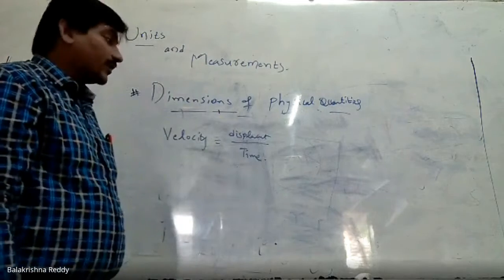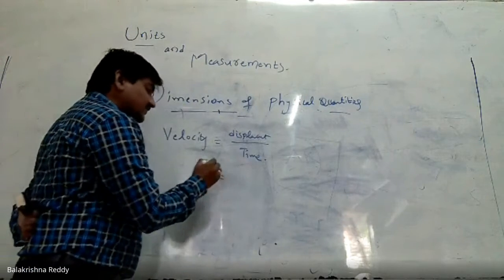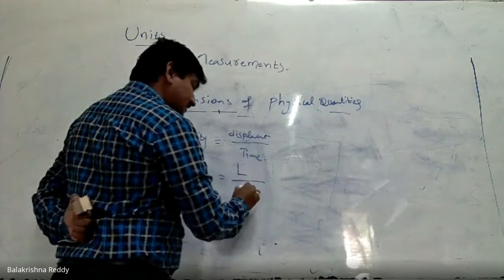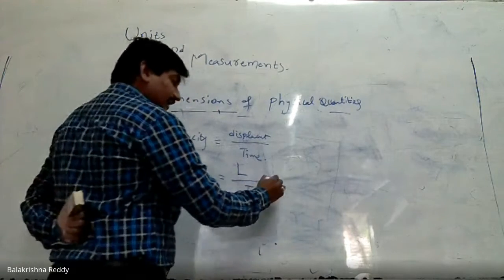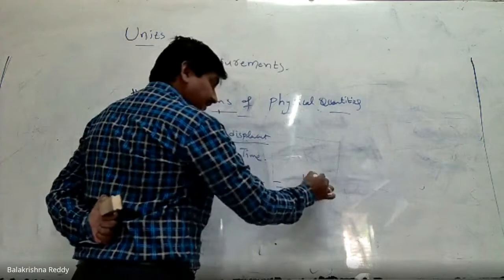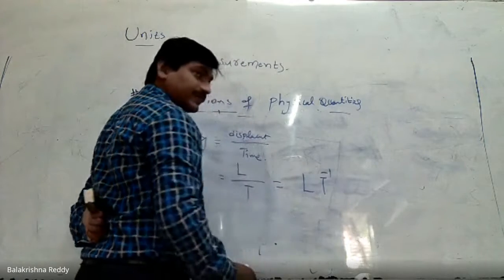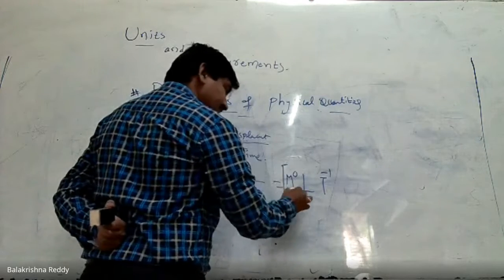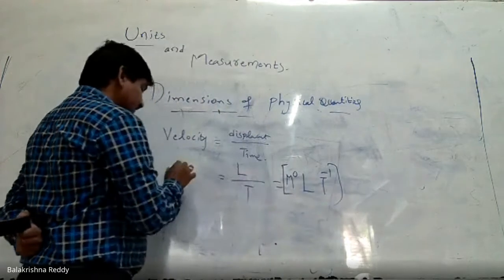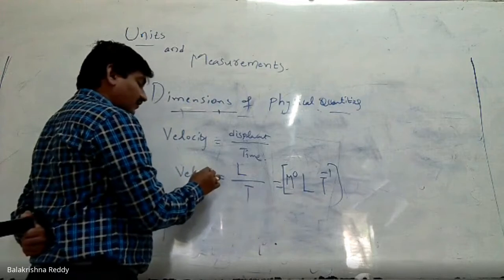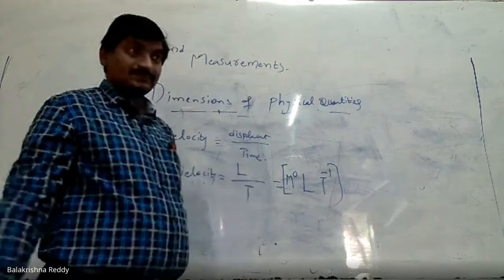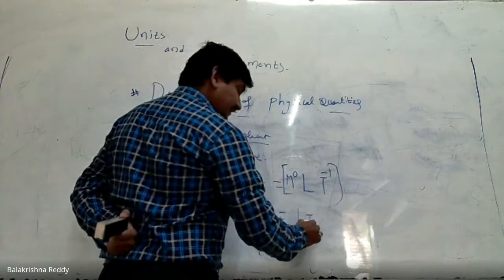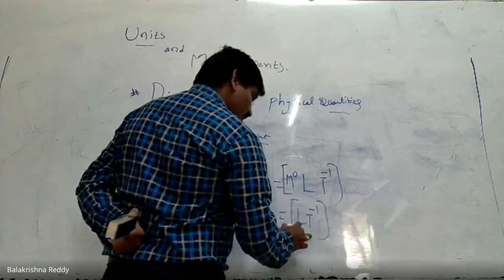Displacement stands for length and time is T. So we write L T minus 1, and I need to write M also, so M0. This is the dimension formula for velocity. You can also write simply L T minus 1.